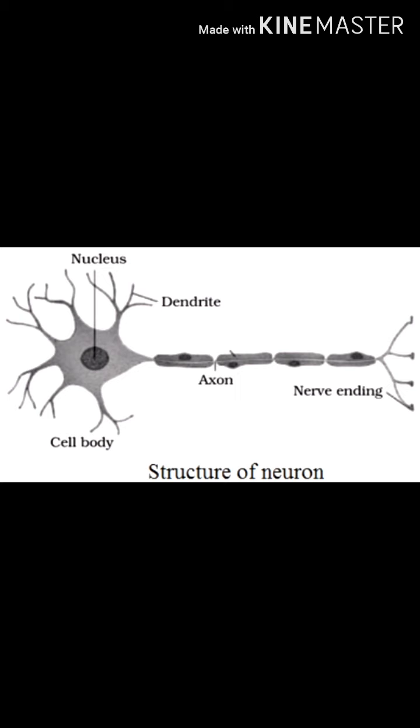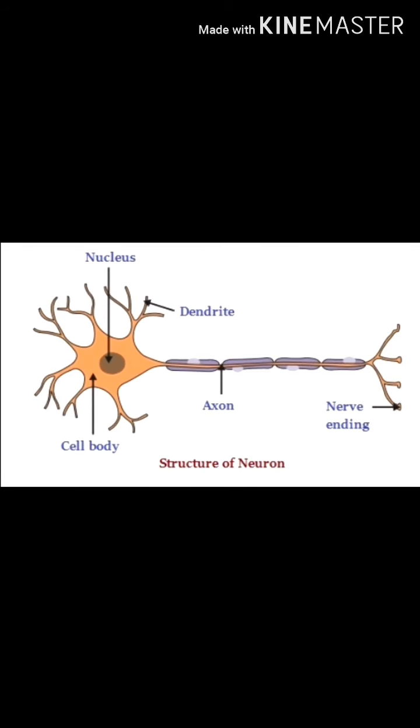Now the fourth part of a nerve cell is the nerve ending. Nerve endings are fine branch-like terminations of a neuron. Now you must be thinking how nerve cells are connected to each other. Before this we have to understand synapse.